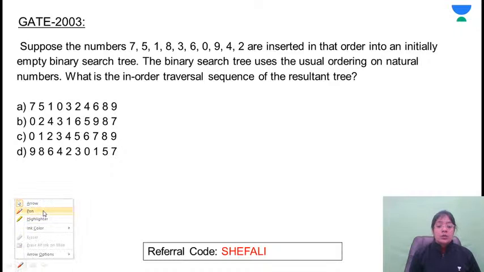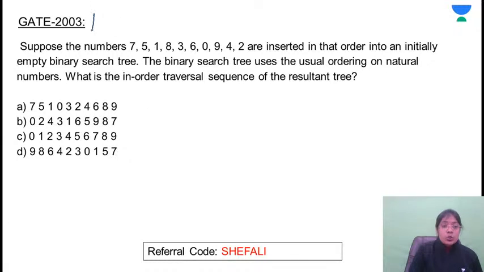Next problem. This was also included in ISRO 2009. Same question. Answer. Very easy problem. बहुत ज़्यादा problems कर चुके हैं हम same pattern पे. Ma'am, I'm asking for heap. It will never be sorted. आपके पास कोई भी elements आ रहे हैं, आप कोई भी sequence follow कर लो. How can you say that it will be sorted?